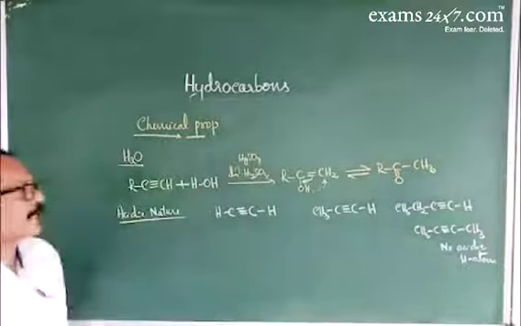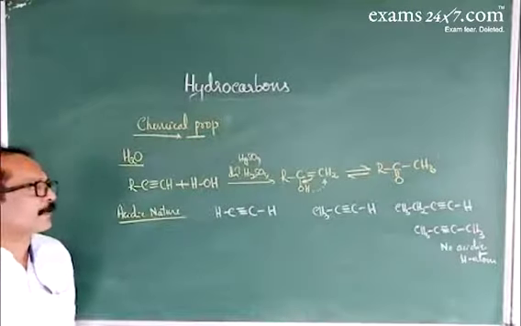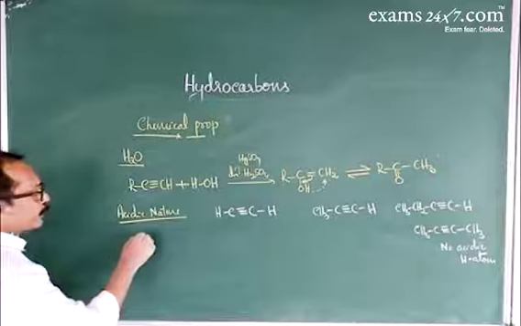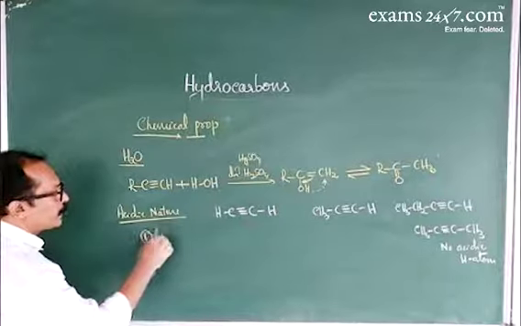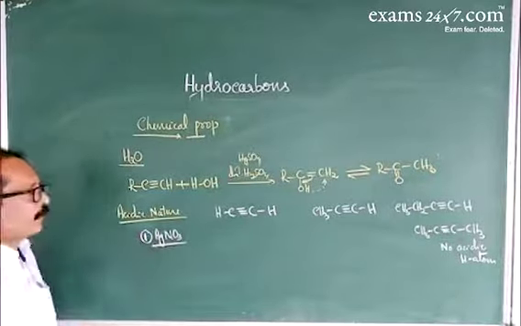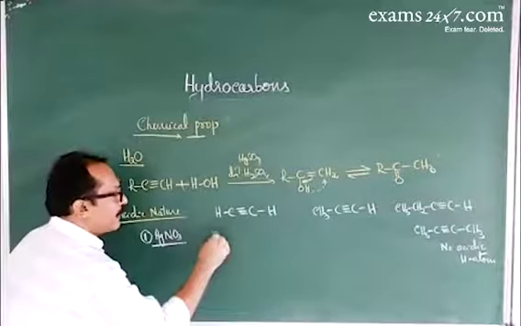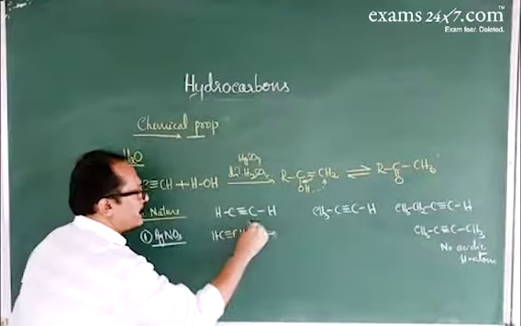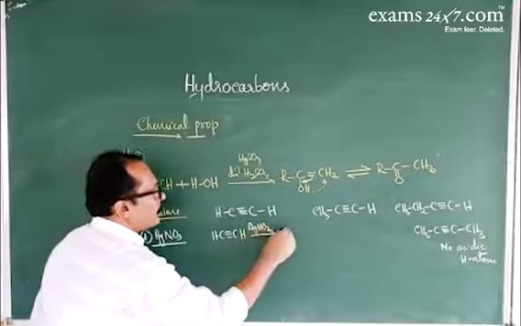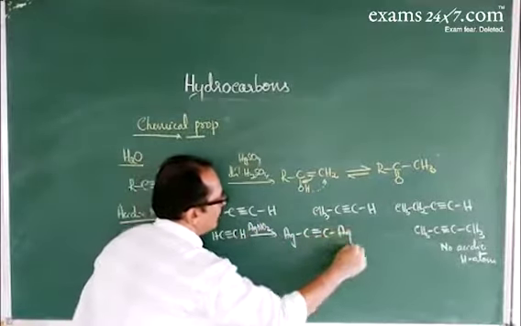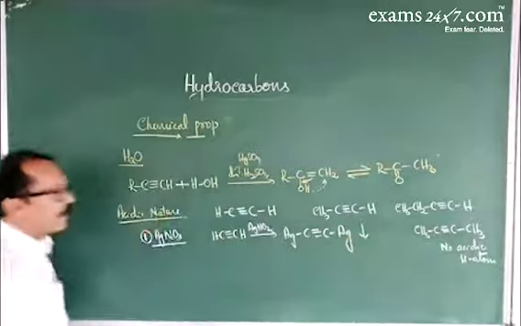The next set of reactions is only due to the presence of acidic hydrogen. Reaction with ammoniacal solution of silver nitrate, AgNO3. I'll take ethyne, acetylene. On treating with AgNO3, both acidic hydrogen atoms are replaced by silver. That gives a white precipitate of silver acetylide.